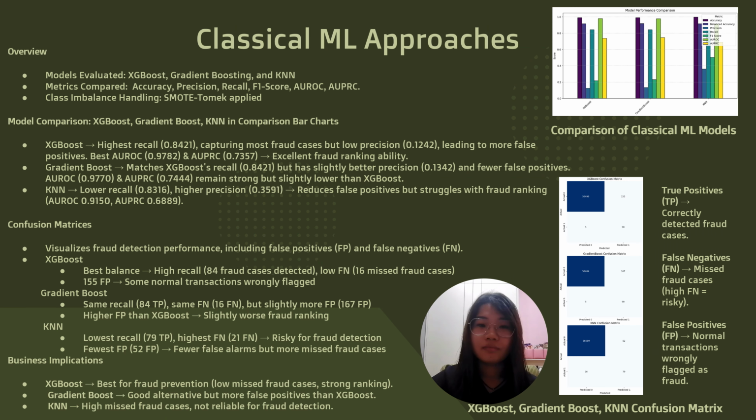In this slide, we'll compare three classical machine learning models. XGBoost has the best recall, detecting 84 fraud cases, and a high AUROC of 0.9782, meaning it ranks fraud cases well.